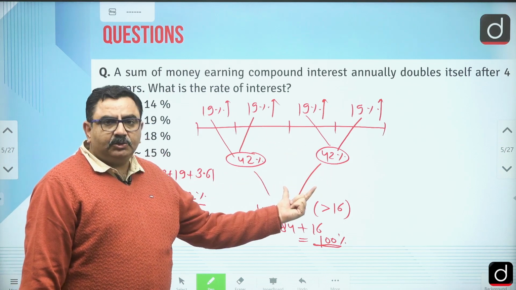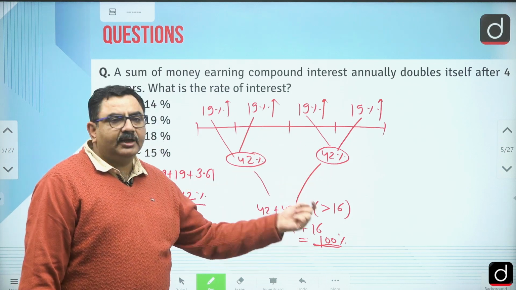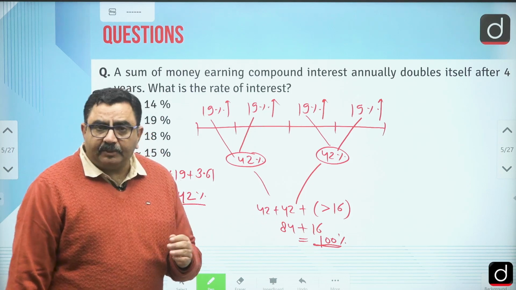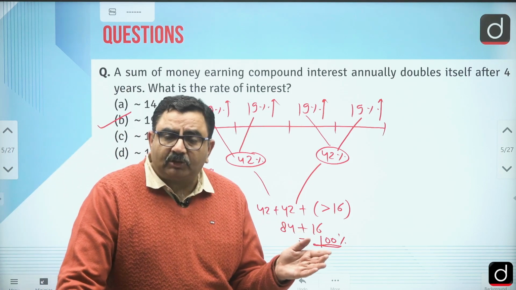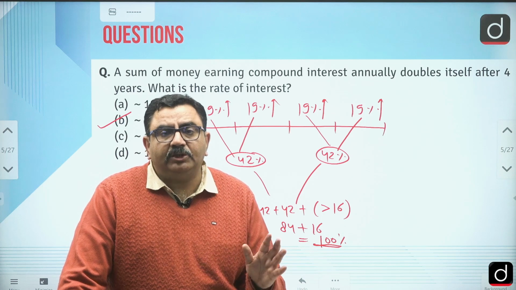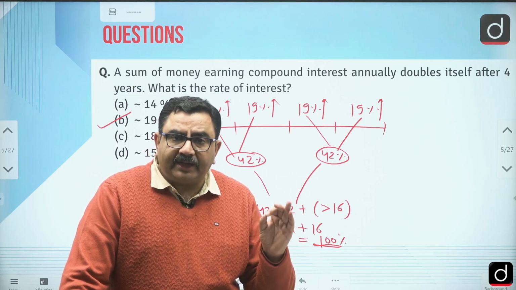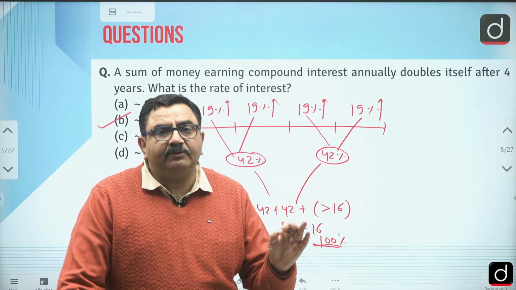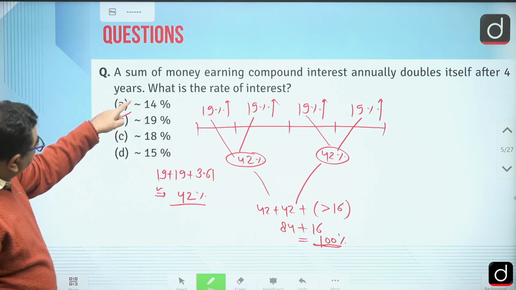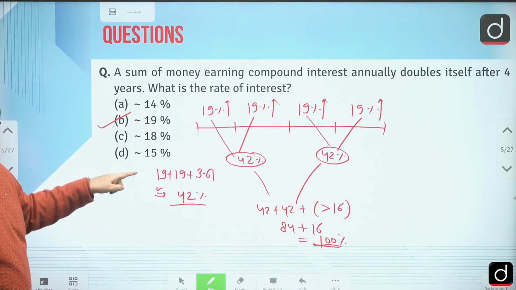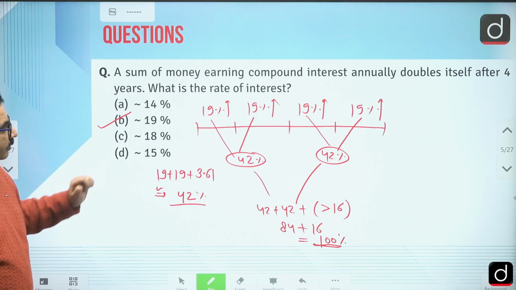That is very easy to apply and check where we are getting in total 100%, and that too we have to check approximately, right? There is no need to do all the things accurately, right? Approximately we should be getting, because here in the options also you can see this is approximately, right?